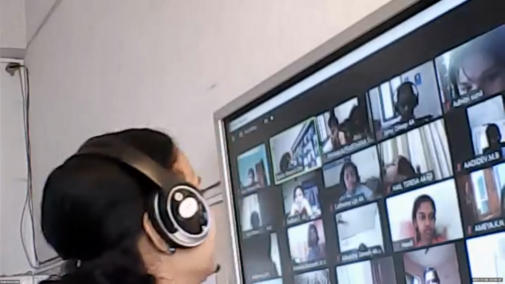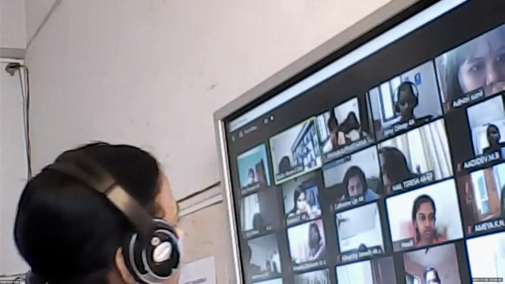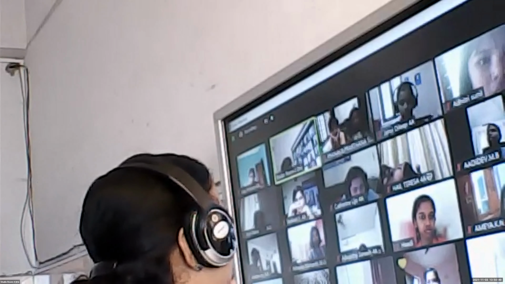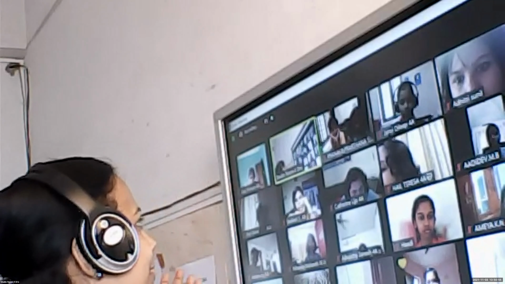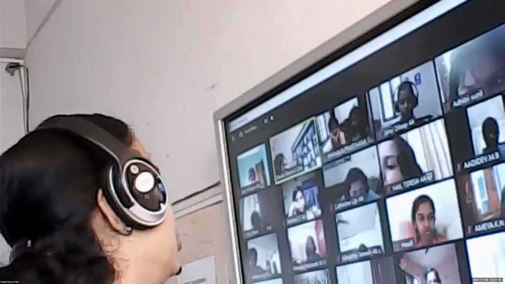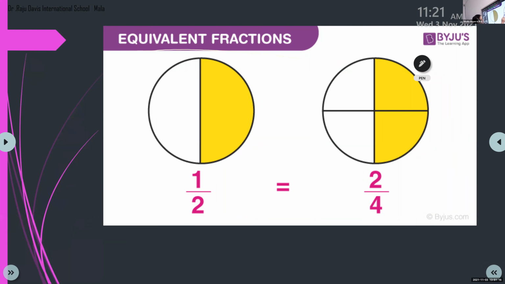So children, please listen. We can make equivalent fractions by either multiplying or dividing the numerator and denominator by the same number. If you multiply the numerator, you have to multiply the denominator also with the same number. So how do we make equivalent fractions? Multiply or divide both numerator and denominator by the same number.